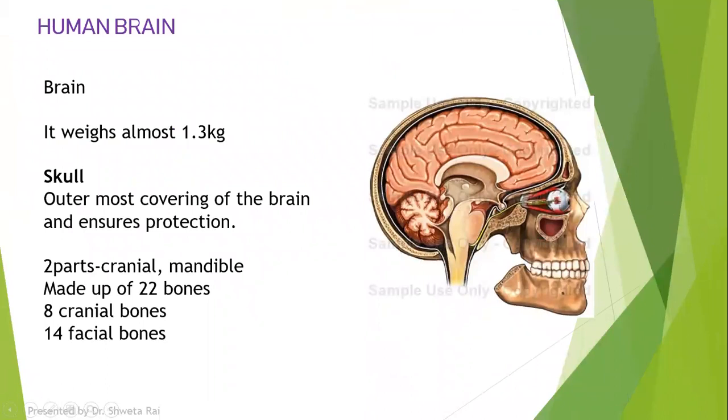Now in the central nervous system we have the brain. If you see, the brain weighs almost 1.3 kgs. The weight of your brain is 1.3 kg, and it is protected by a bony structure which is called the skull. The skull is made up of a total of 22 bones, out of which 8 bones are involved in covering your brain and 14 bones are involved in covering your face. So this serves as a protective covering around the brain.